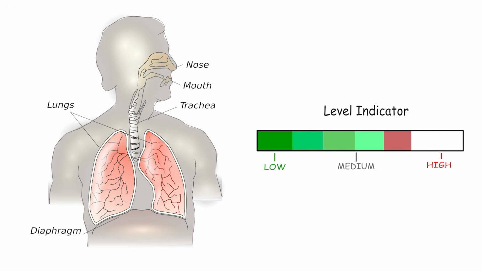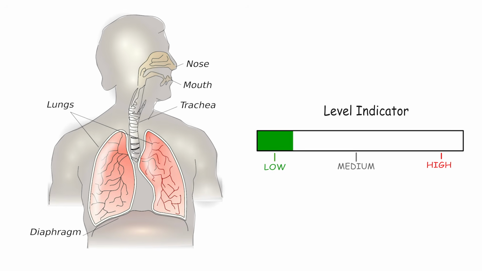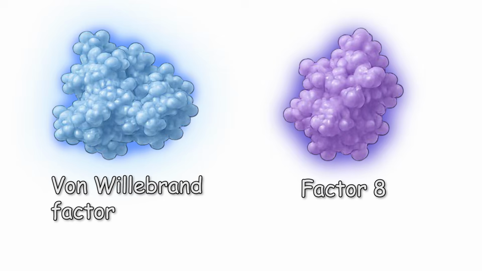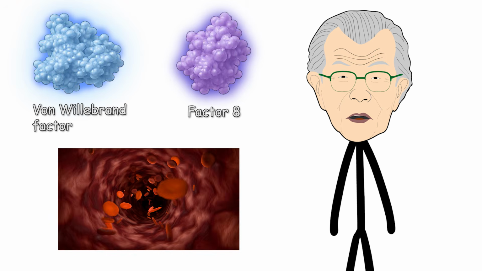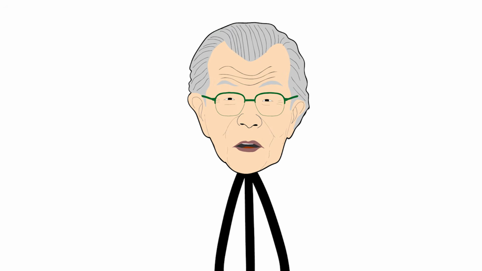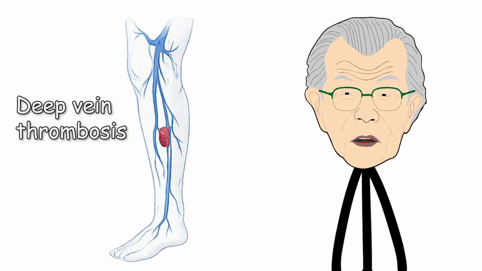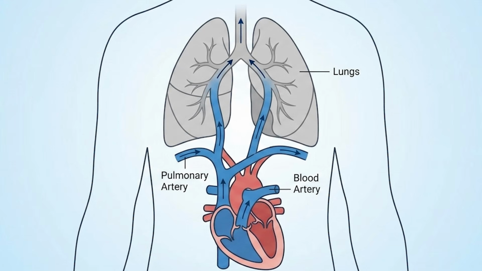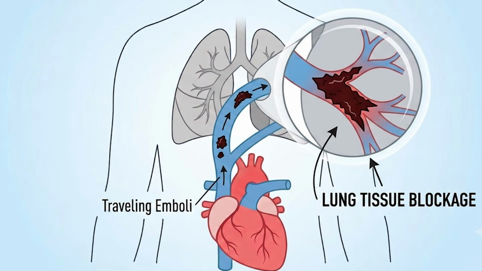Your body naturally maintains much lower levels of von Willebrand factor and factor VIII, which are key proteins responsible for blood coagulation or clotting. This molecular difference gives you a marked baseline protection against developing deep vein thrombosis, dangerous clots in the deep veins of your legs, or pulmonary embolisms, clots that travel to and block tissue in your lungs.